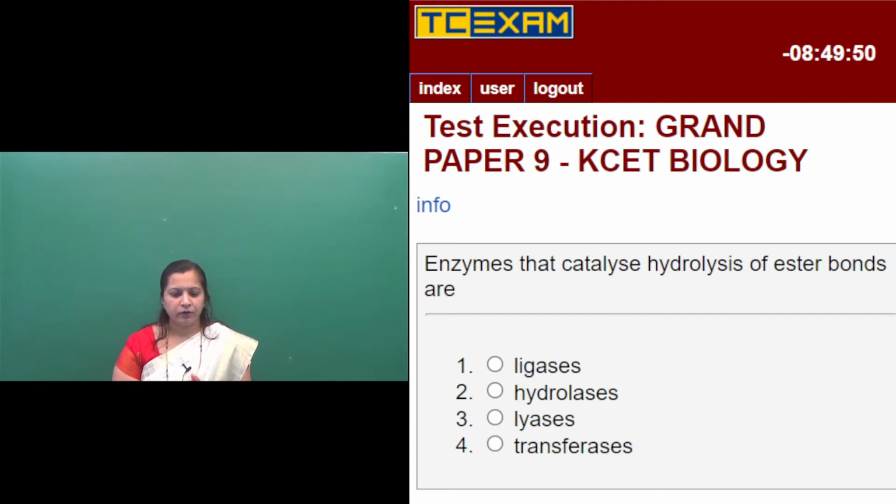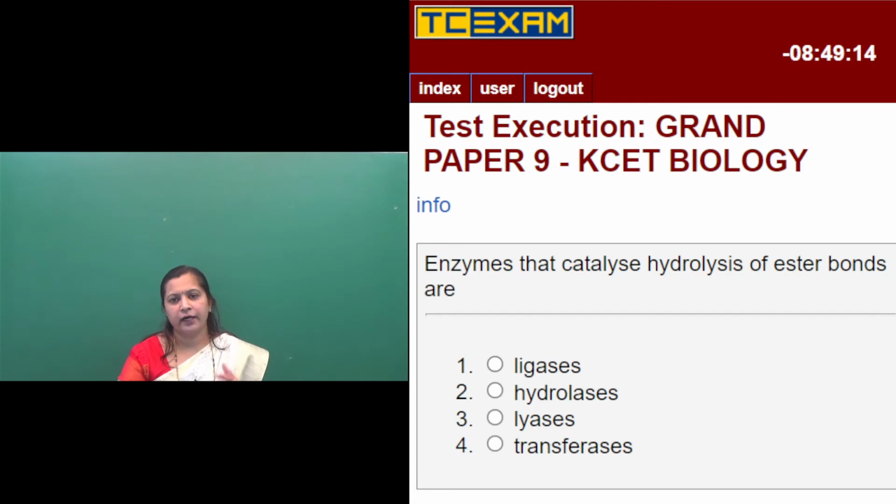So here, the enzymes that catalyze the hydrolysis of ester bonds are called as, 4 options are given here. First option, ligases. Ligases are the enzymes that bring about the union of 2 molecules. Second option is hydrolases. These are the enzymes which break down the larger molecules into smaller molecules by the addition of water. Such enzymes are called hydrolases.